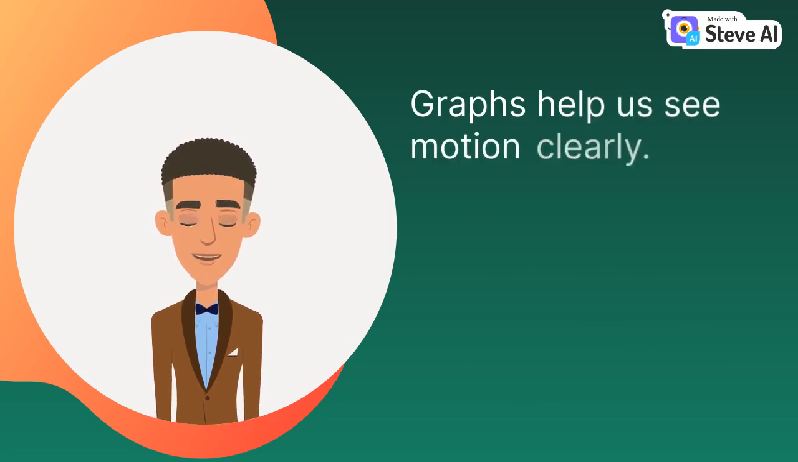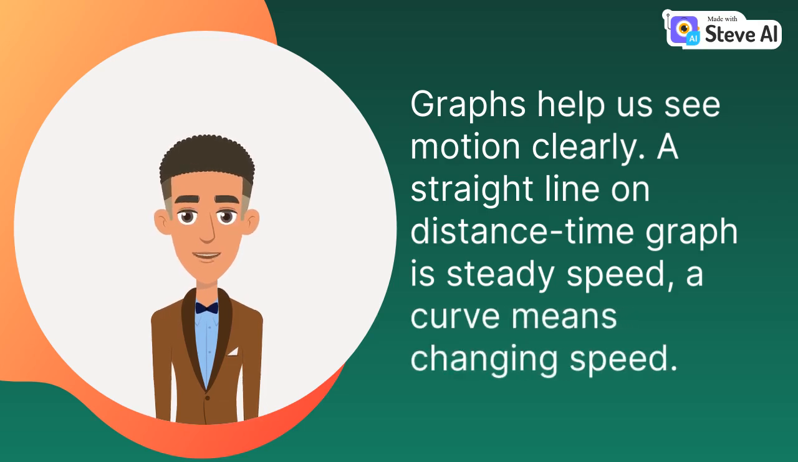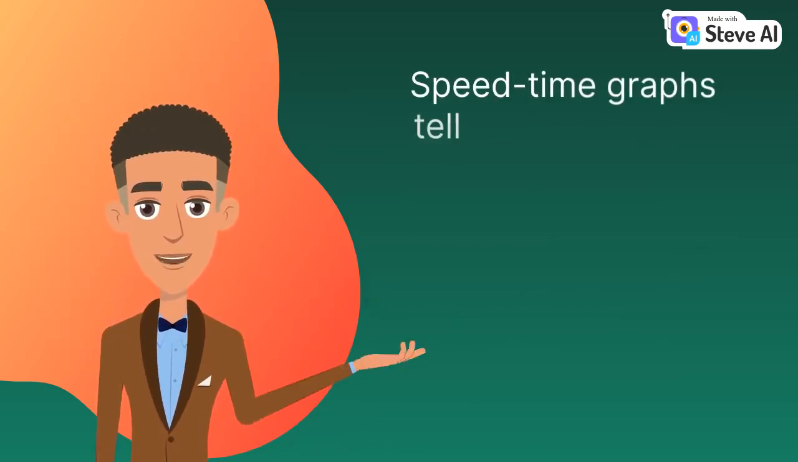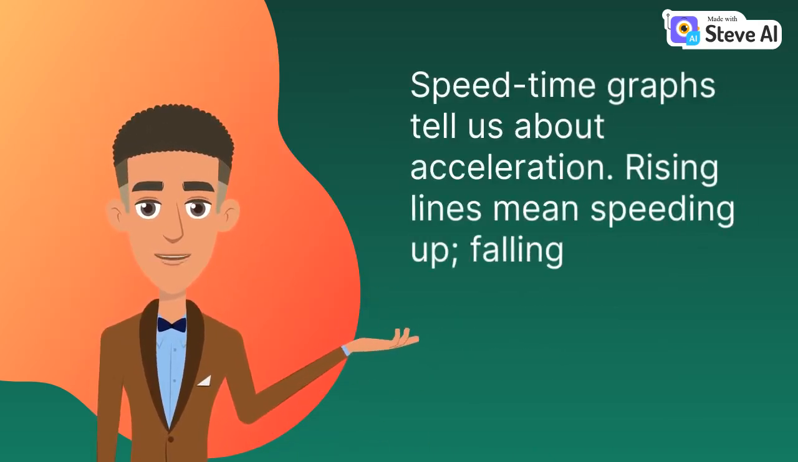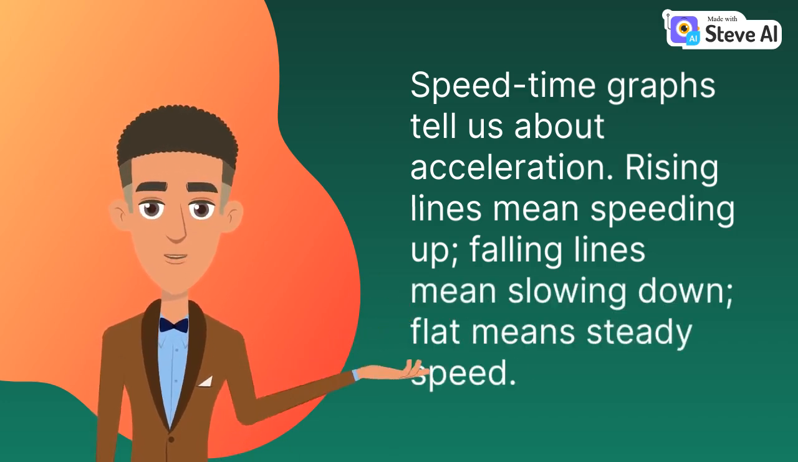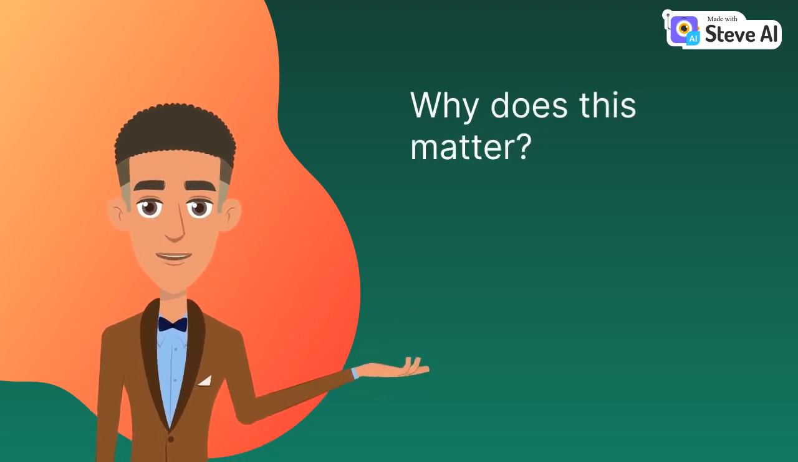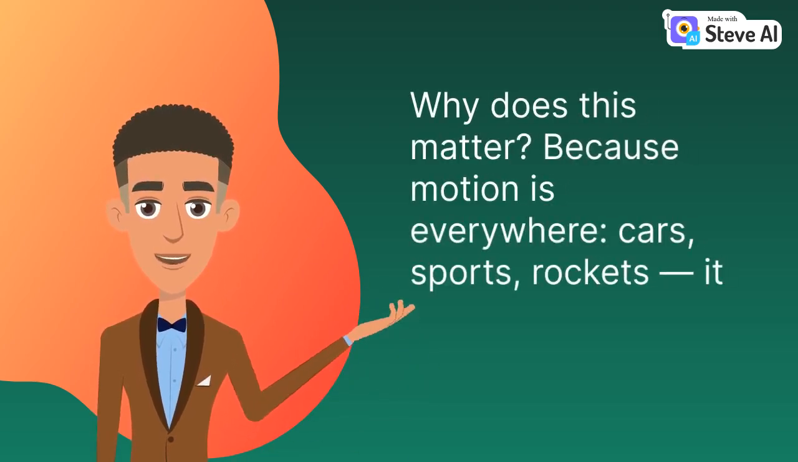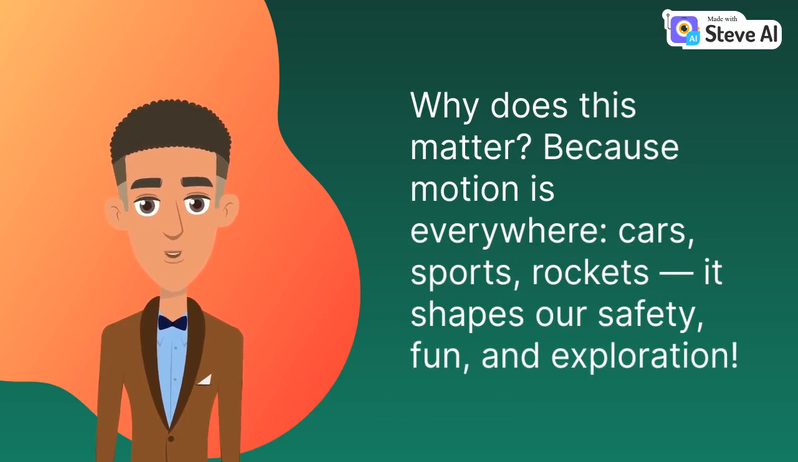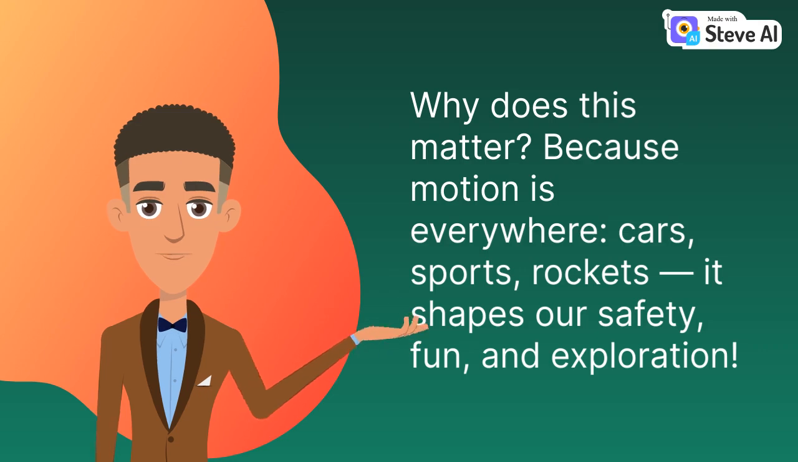Graphs help us see motion clearly. A straight line on a distance-time graph is steady speed. A curve means changing speed. Speed-time graphs tell us about acceleration. Rising lines mean speeding up. Falling lines mean slowing down. Flat means steady speed. Why does this matter? Because motion is everywhere. Cars, sports, rockets. It shapes our safety, fun, and exploration.